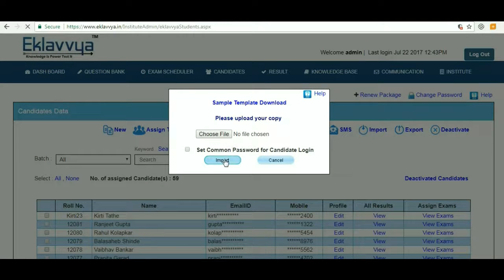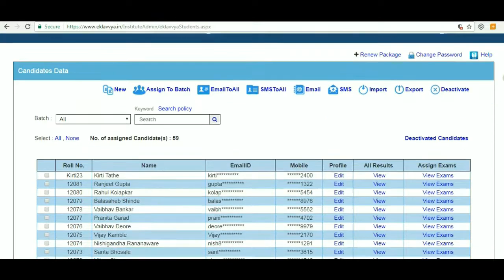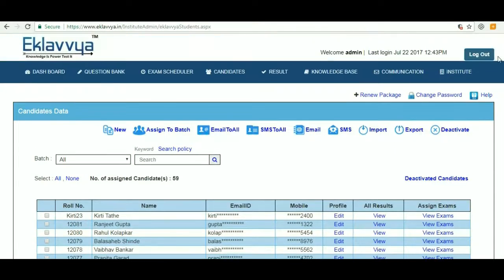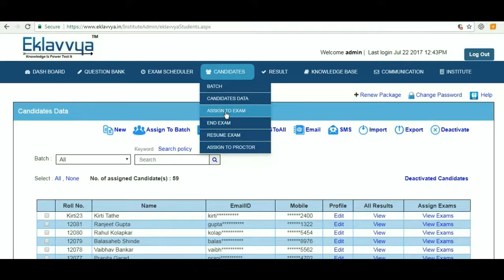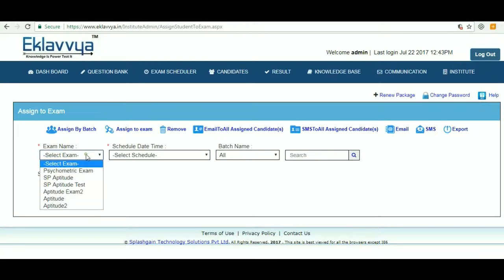After saving this Excel file, I need to upload it. As you can see, I'm selecting the file and uploading it. The system is showing message of successful upload. This way, you can import bulk records of the candidates who are going to appear for the exam. The next step is assigning candidates for the exam.